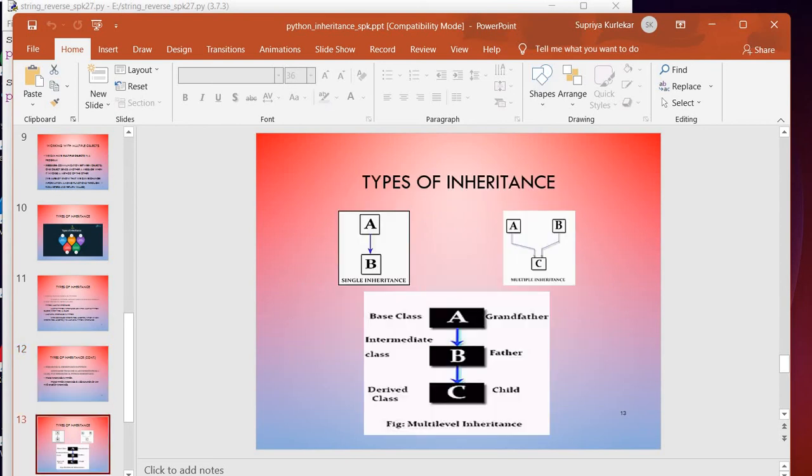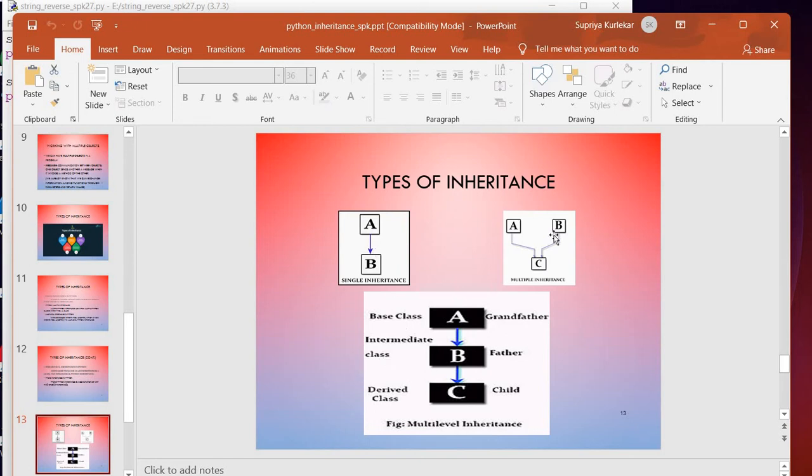So here there is a single inheritance. You can see in the figure, that is A to B. This is from a base class to one derived class. In the case of multiple inheritance, class C is derived from A as well as B. That means there are some features from A as well as from the B class. As far as multi-level is considered, there is a base class, say for example A, then from that B is inherited, and from B, C is inherited. So this is base class, intermediate class, and derived class. Like that it may go on.